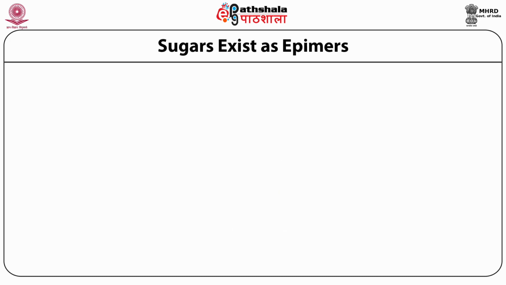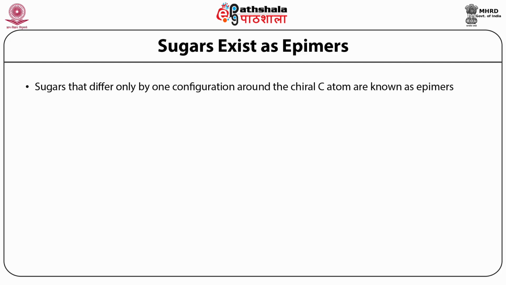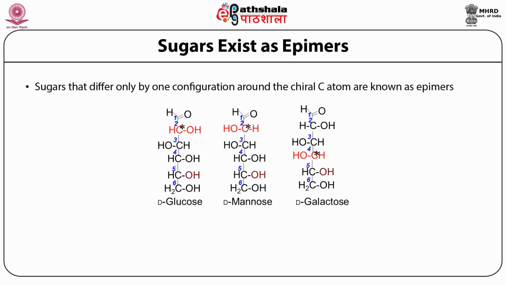A specific type of diastereoisomer is called an epimer, and two molecules are said to be epimers if they differ in their stereochemistry only at a single carbon atom. So you see here glucose, mannose and galactose, which are basically epimers of each other. How are these molecules different from each other?